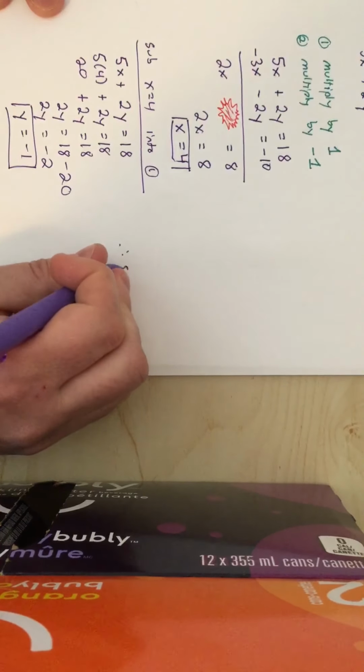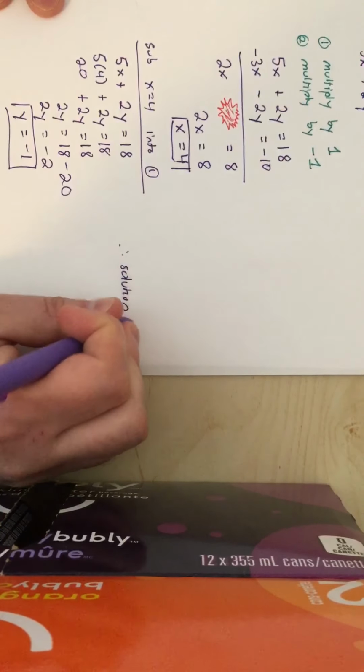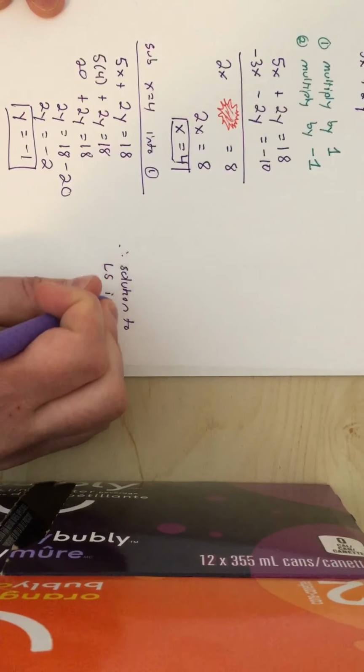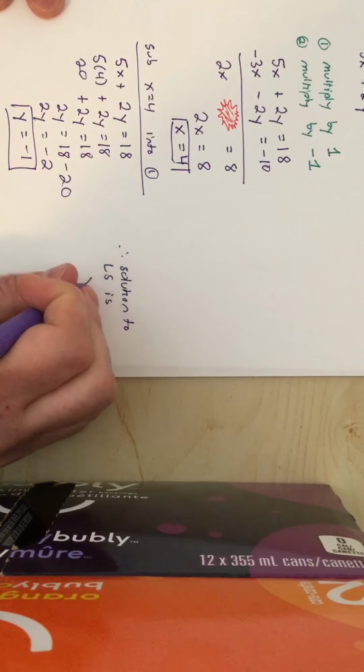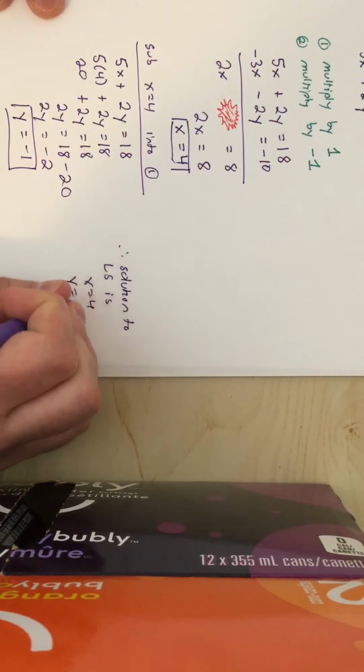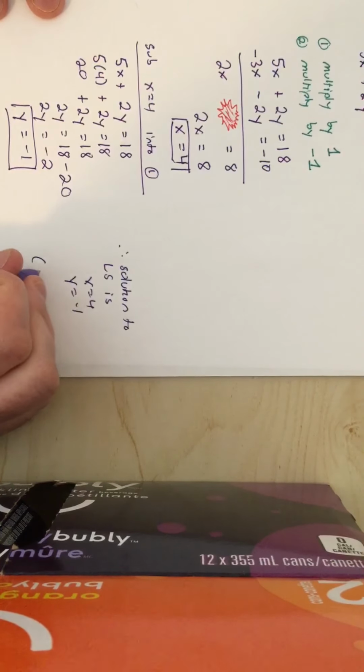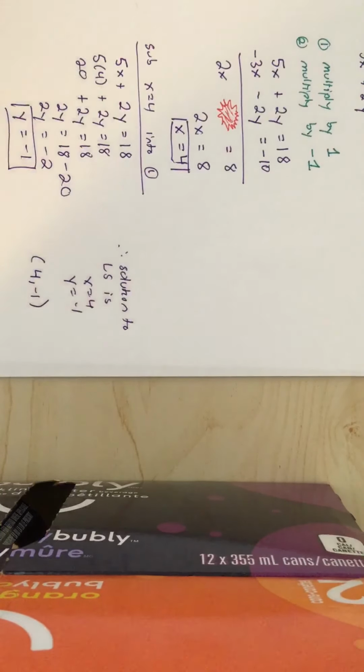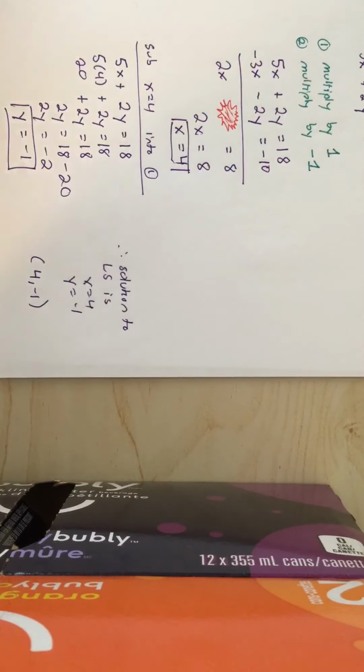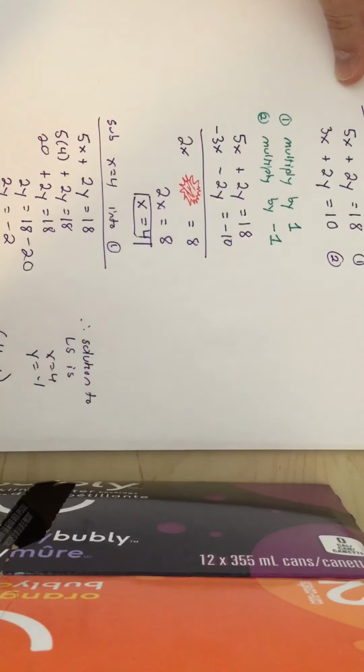So therefore, the solution to the linear system is x equals 4, y equals negative 1, or I could have written it as 4 and negative 1. That's that. I'm going to show another way of doing it, with the same example.